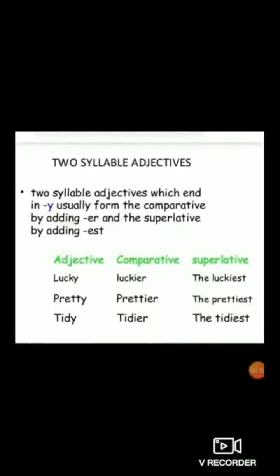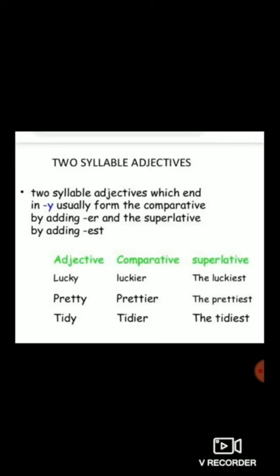See students, with the help of this picture, you can see two syllable adjectives which end in y. The adjective which ends with y usually forms the comparative by adding er and the superlative by adding est.